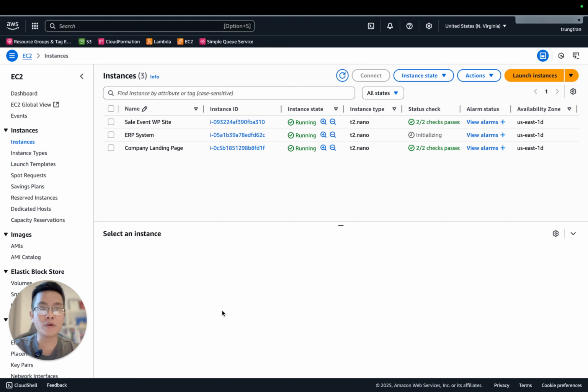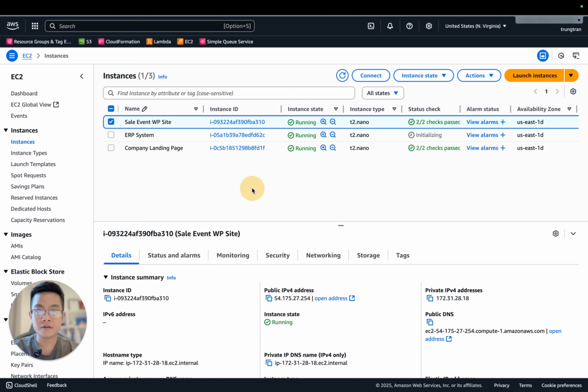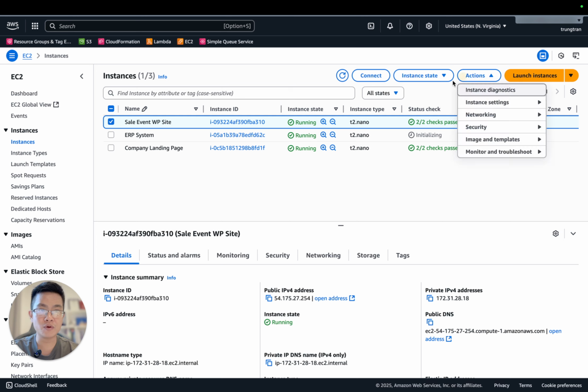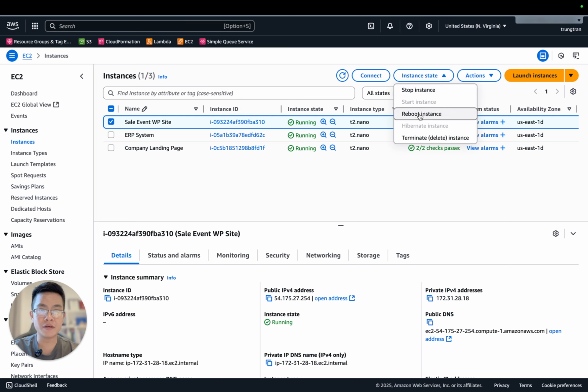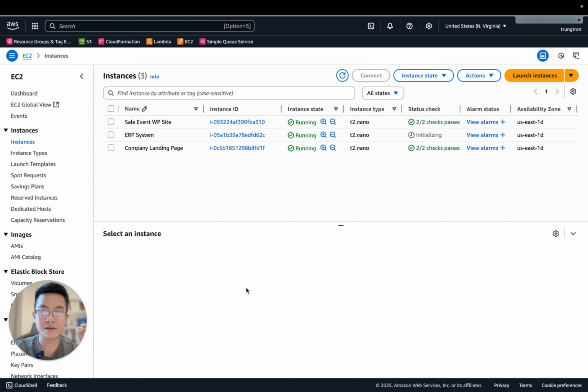I can go directly to the AWS console, open it, and interact with the EC2 instance. Here, for example, I can stop it, reboot it, terminate it, or start the stopped instance. I can also use the CLI, but it's very simple only for a person with a good technical background, with an understanding